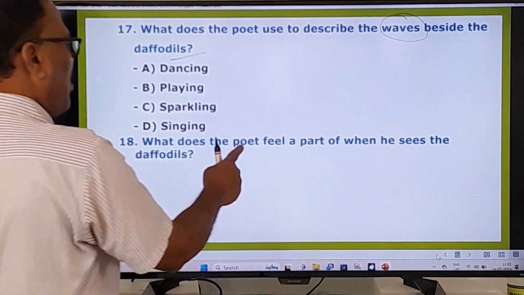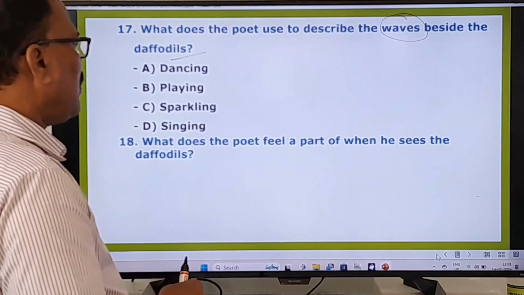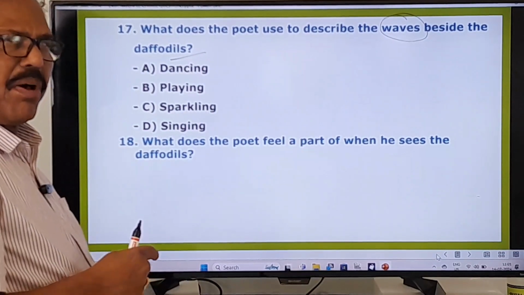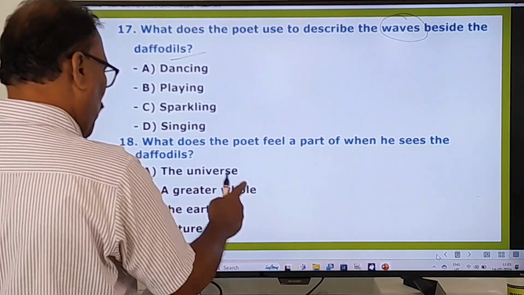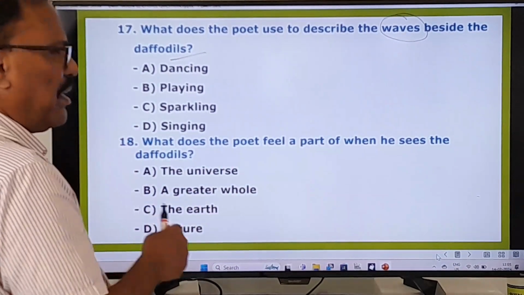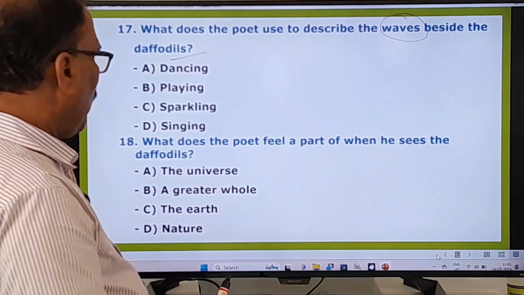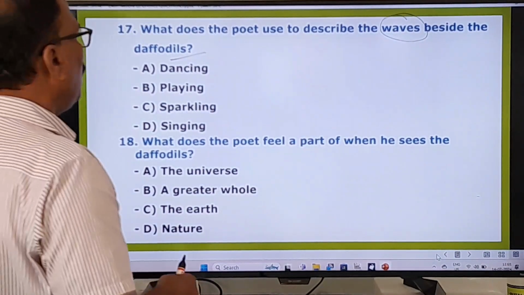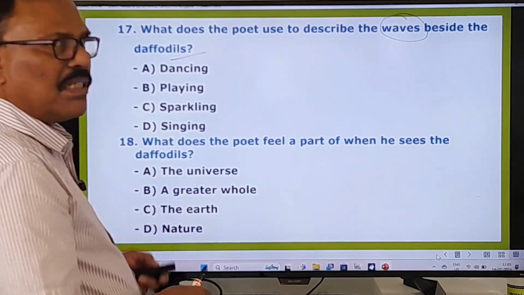18th one. What does the poet feel a part of when he sees the daffodils? What does he feel a part of? A part of the universe, a part of a greater whole, a part of the earth, a part of nature. What should be your answer in these 4 options? And now we go to look at the last questions under this poem.